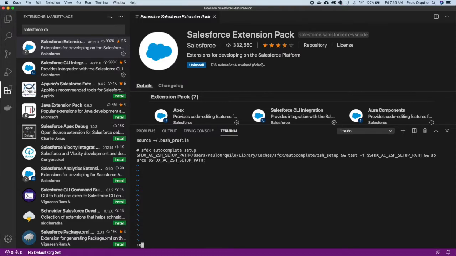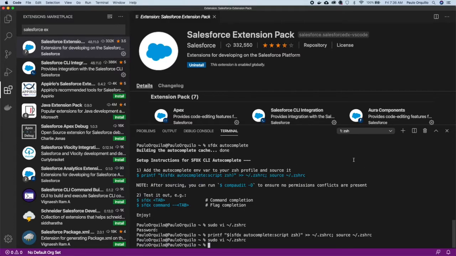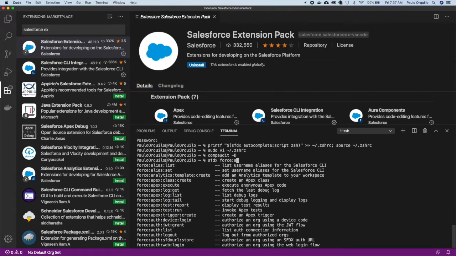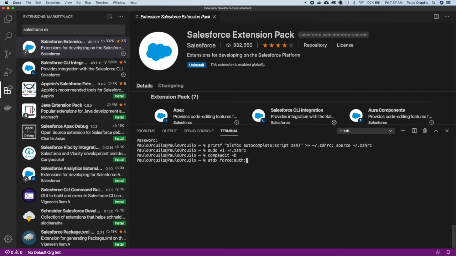Cool. So let's quit this. You wanna run compaudit -d to make sure there's no conflict on some of the folders. If there's no error, you would see that. If I now say sfdx, say force, and hit tab, it would autocomplete for me, and say auth, and say web, and say login.